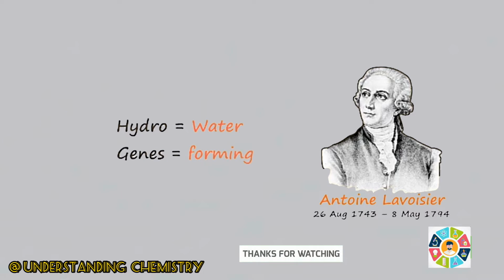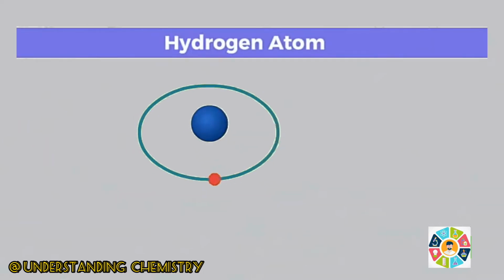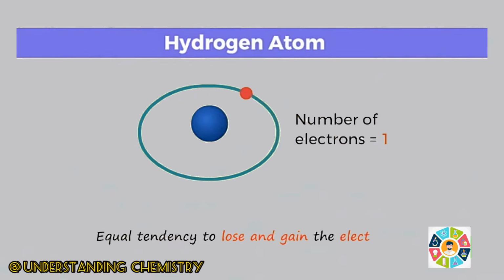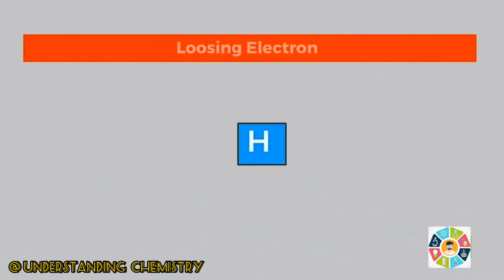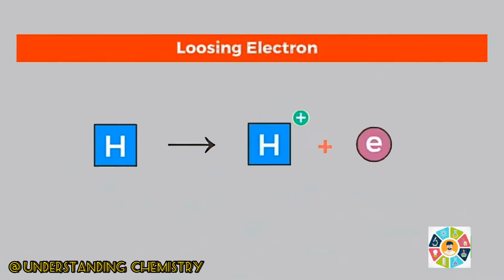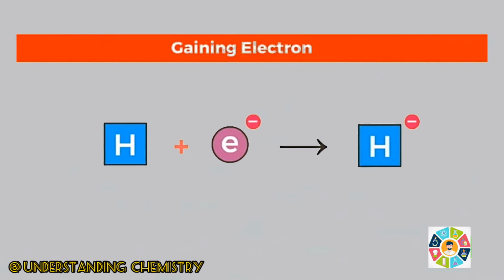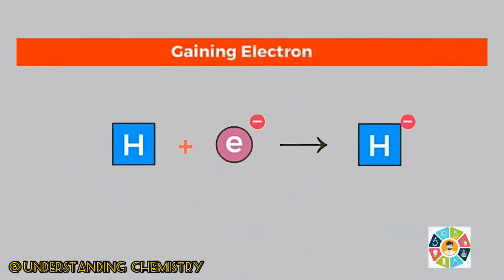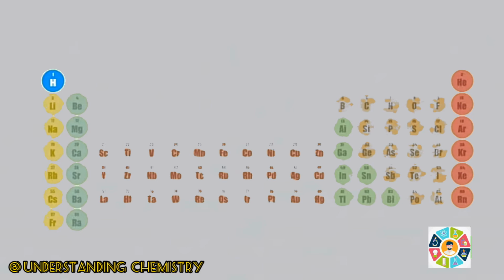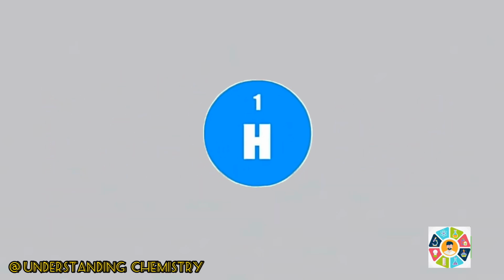genes, meaning forming. An atom of hydrogen has one electron in its valence shell, which results in hydrogen having an equal tendency to lose or gain the single valence shell electron to attain stable configuration. On losing an electron, hydrogen resembles alkali metals, while on gaining an electron, it resembles halogens. Due to this nature of hydrogen, its position in the periodic table is uncertain.